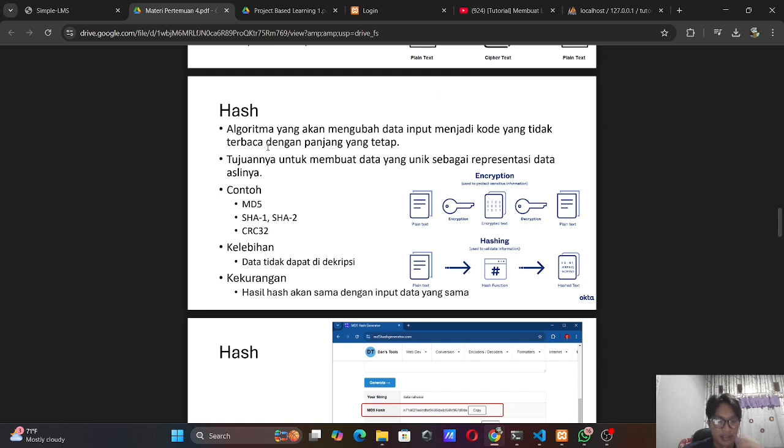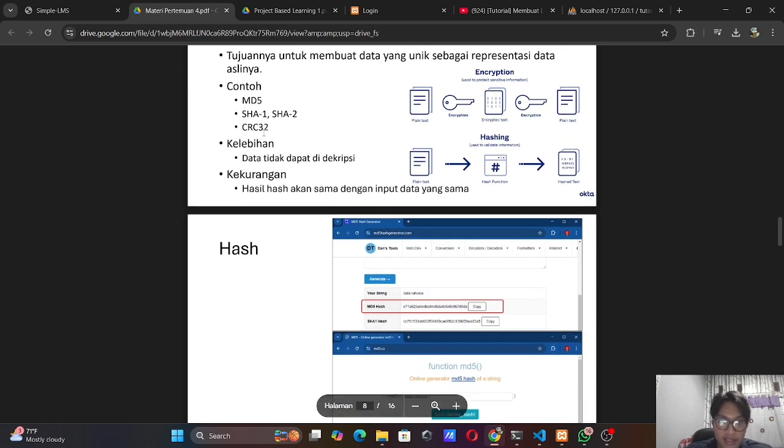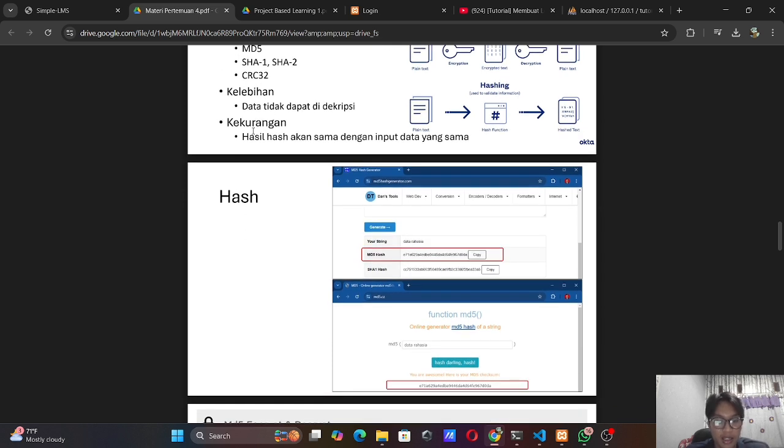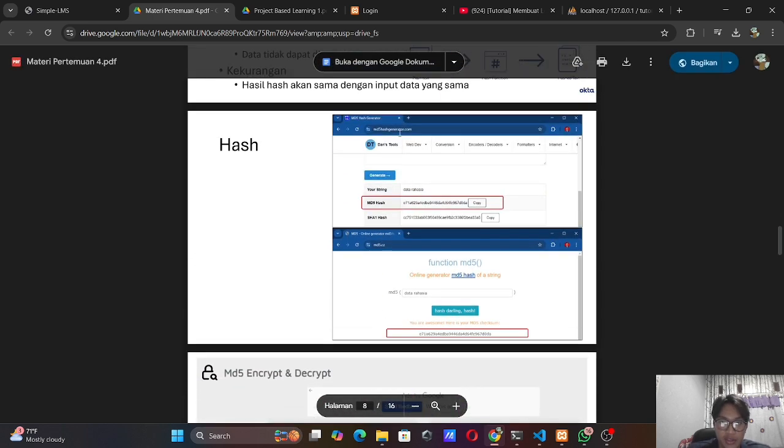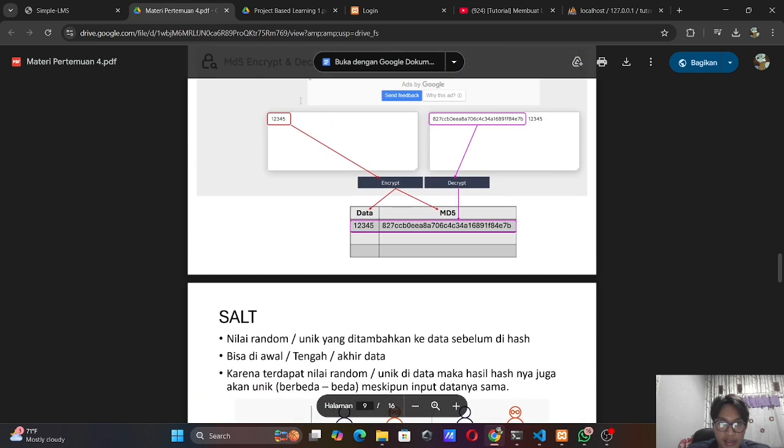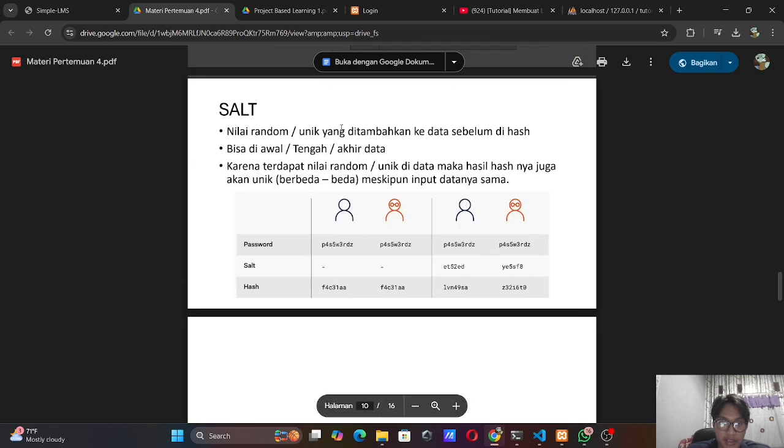Now is hash. Hash is an algorithm that will change input data into an unreadable code with a fixed length. The goal is to create unique data as a representation of the original data. Examples: MD5, SHA-1, SHA-2, CRC32. The advantage is the data cannot be decrypted, but the hash result will be the same for the same input data. So this is an example of hash, MD5 encrypt and decrypt.